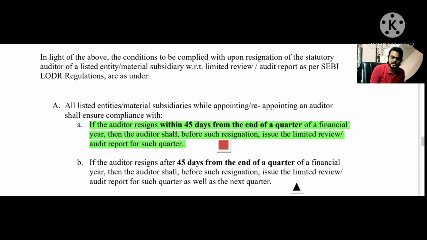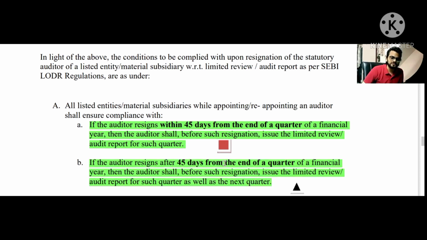And if the time limit is pushed beyond 45 days, then the statutory auditor will have to issue the limited review or the audit report for the next quarter as well, along with the first quarter. That was the requirement for the A part. So if we see here, if the auditor resigns after 45 days, then the auditor shall, before such resignation, issue the limited review for such quarter, meaning quarter number one, as well as the next quarter, quarter number two.